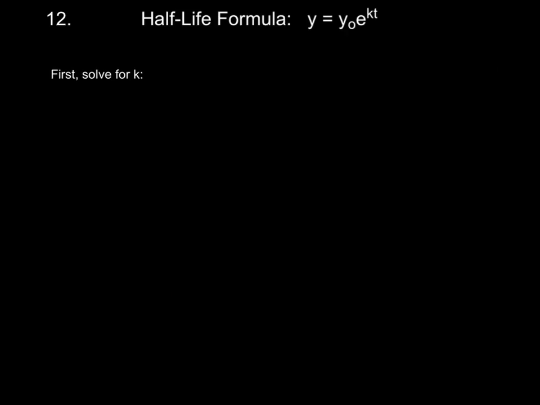Number 12 deals with half-life, so we're going to use our half-life formula right here. So let me just quickly go over what everything refers to here. This Y on the left-hand side of the equation is the amount of the substance that remains after T time. This Y sub 0 just refers to the initial amount of the substance. K is our decay constant, and T is the time that it takes, the half-life time. Now, E, just remember, E is a constant, okay?